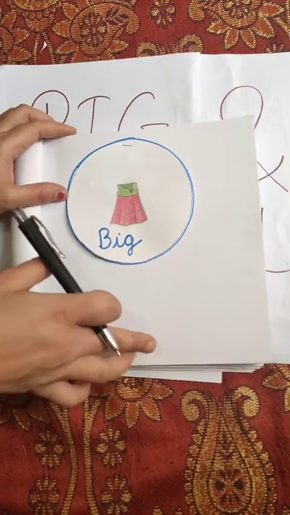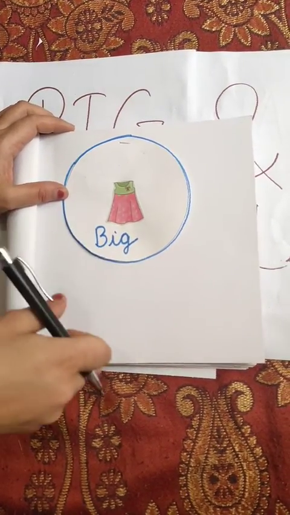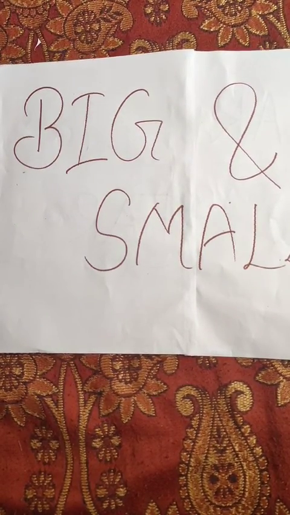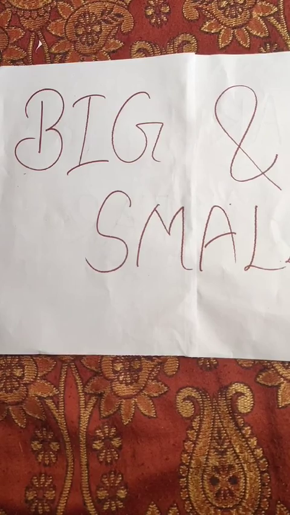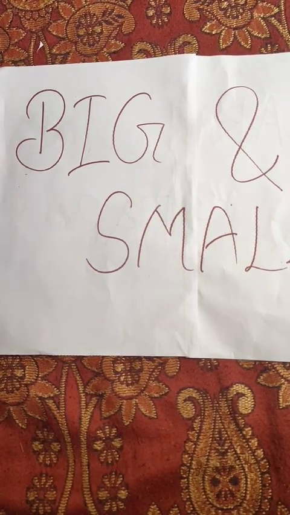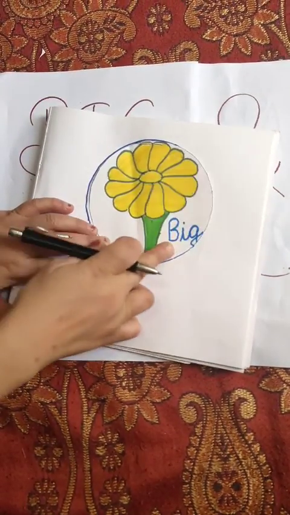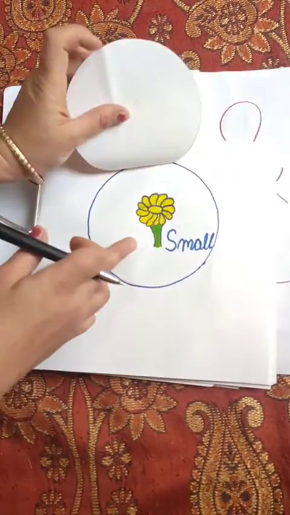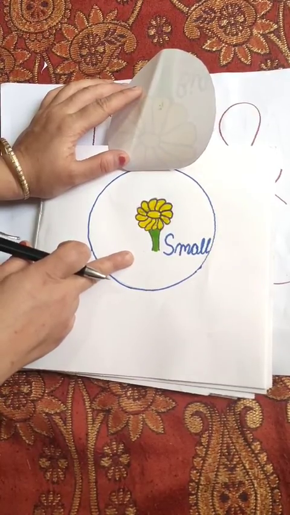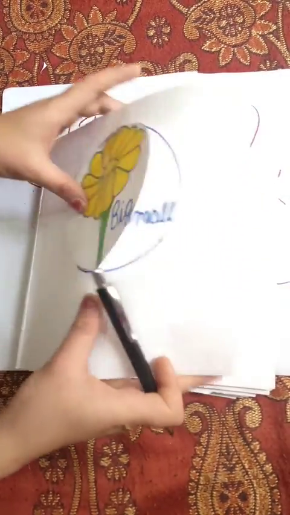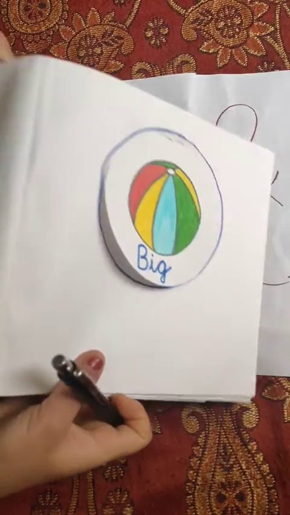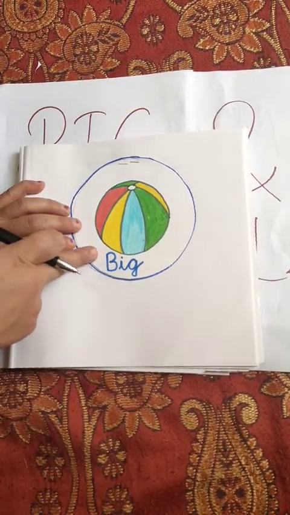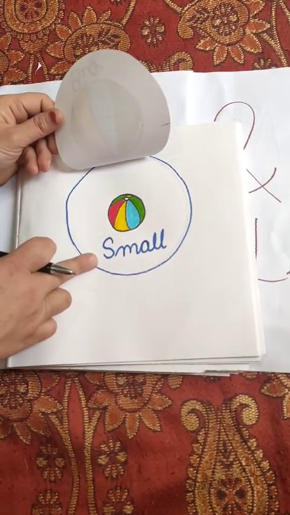Children, now we will revise this picture once again. A big flower, a small flower, a big ball, a small ball.